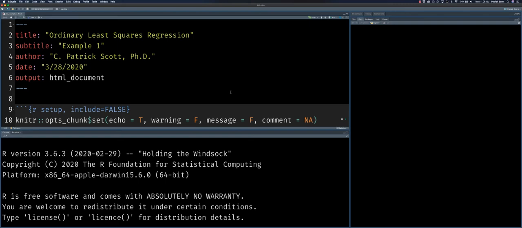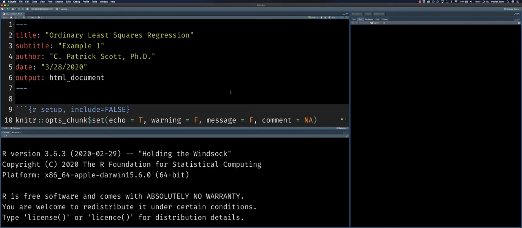Hey guys, welcome back. If you're just now joining us, we're in the middle of working through an ordinary least squares regression example. I'll put a link down to the first video in the comment section below. This is a data set located in the carData package within R that examines salary outcomes for college professors, given a whole bunch of other variables during the academic year 2008 and 2009.